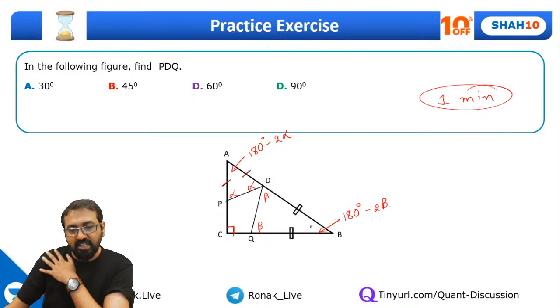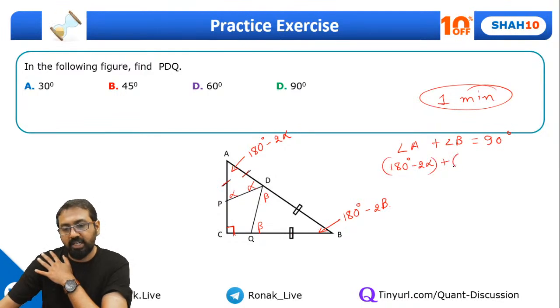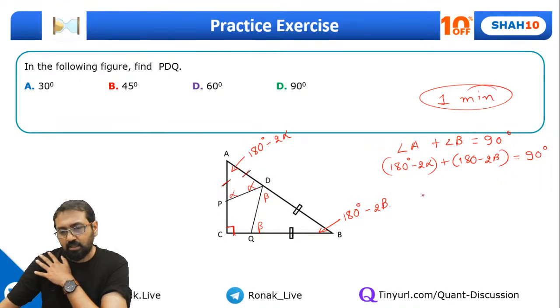Now, can I say the sum of angle A and angle B should be 90 because angle C is 90? So angle A plus angle B is 90 degrees. Now, what is angle A? 180 minus 2 alpha. What is angle B? 180 minus 2 beta. And the sum of these is 90 degrees. So if we solve this, we get 180 plus 180, 360, minus 90, 270, is equal to 2 alpha plus 2 beta. So alpha plus beta is 135 degrees.